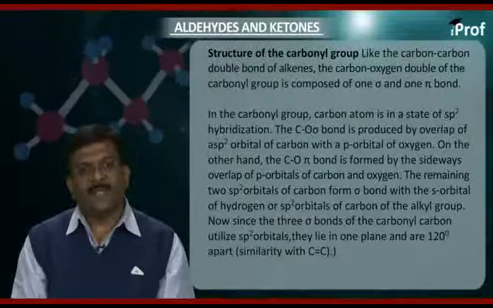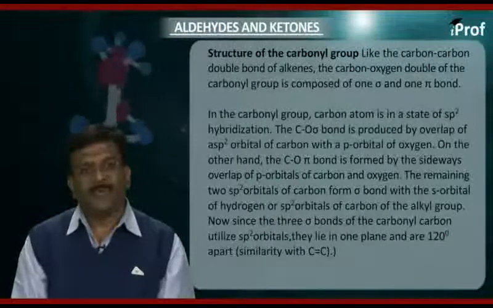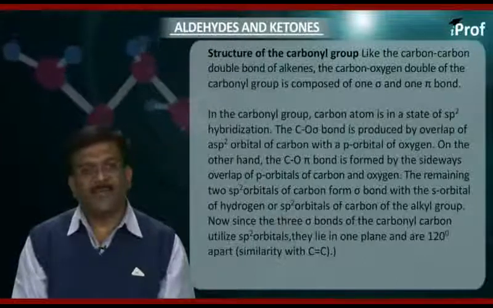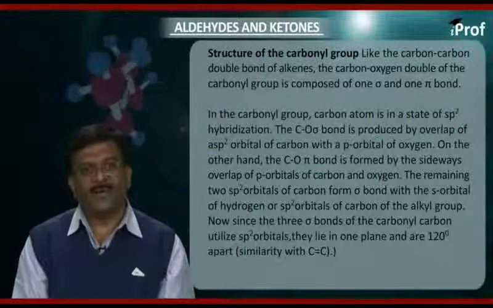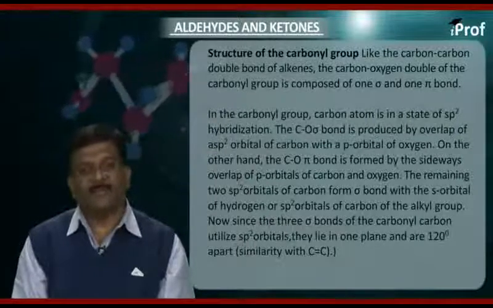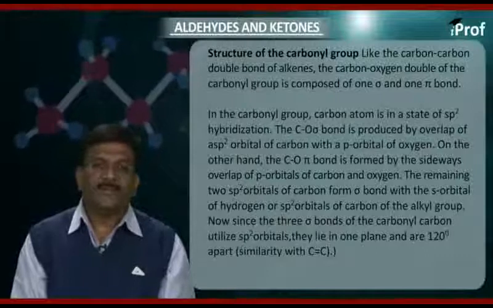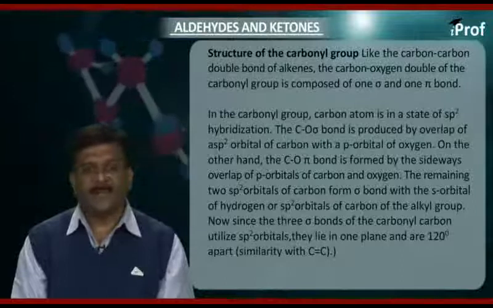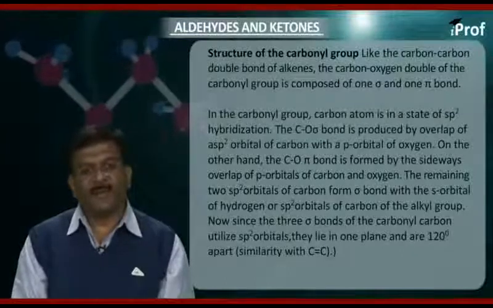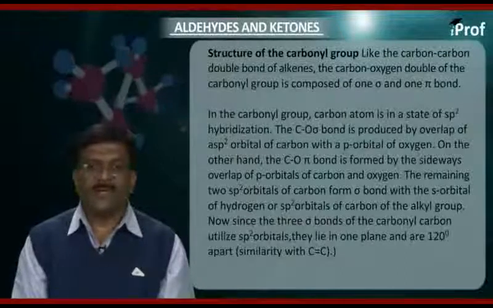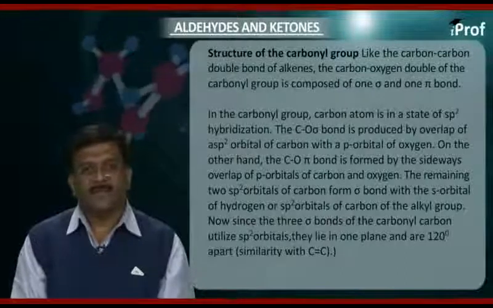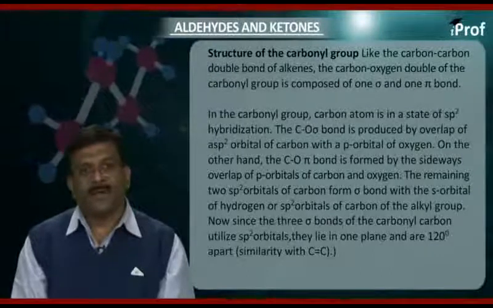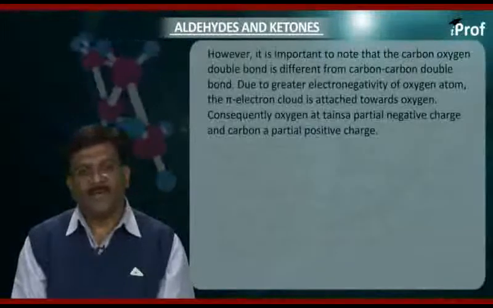The remaining two sp2 orbitals of carbon form sigma bonds with the s orbitals of hydrogen or the sp2 orbital of carbon of the alkyl group. Now, since the three sigma bonds of the carbonyl carbon utilize sp2 orbitals, they lie in one plane and are 120 degrees apart. There is a similarity with alkenes, C=C. However, it is important to note that